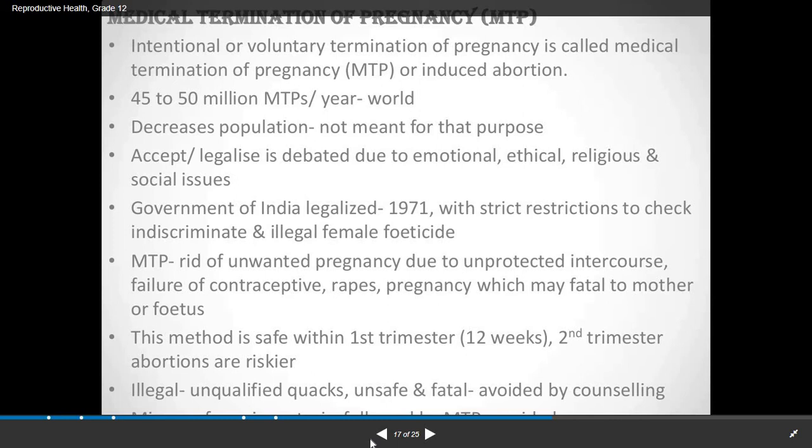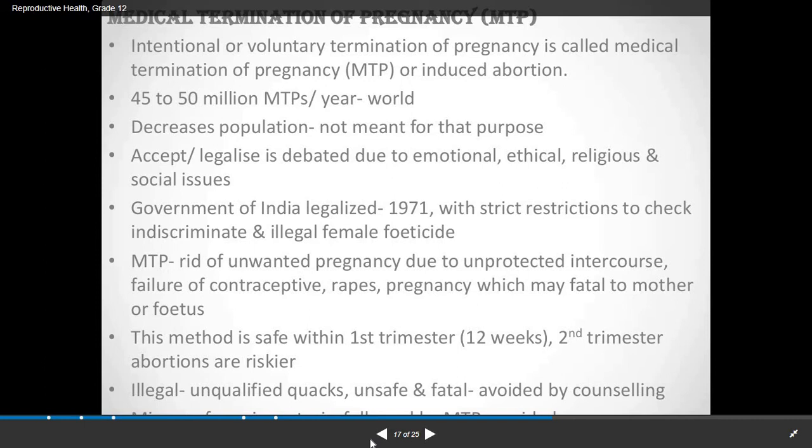Now in simple terms, intentional or voluntary termination of pregnancy is called medical termination of pregnancy or induced abortion. 40 to 50 million MTPs occur every year in the world, which ultimately decreases population. But this is not the reason that MTP is considered in order to decrease the population. It is accepted and legalized, and it is also debated due to several reasons such as emotional, ethical, religious and social issues.